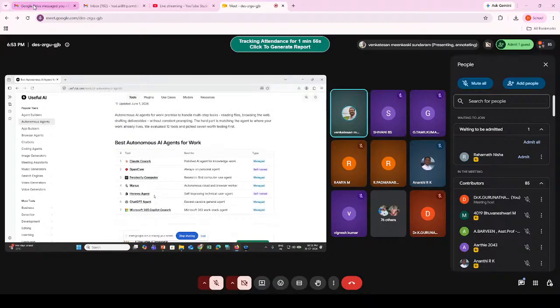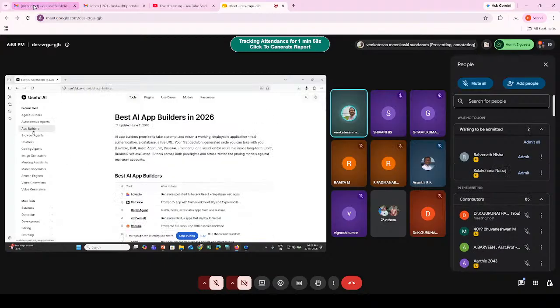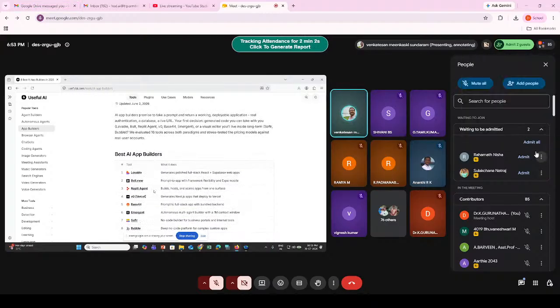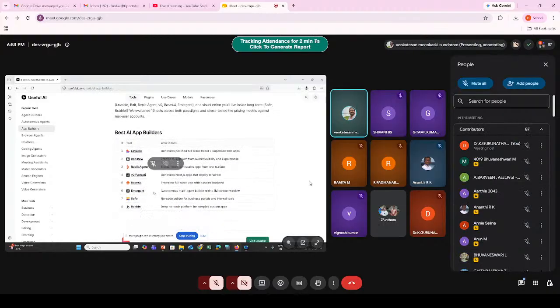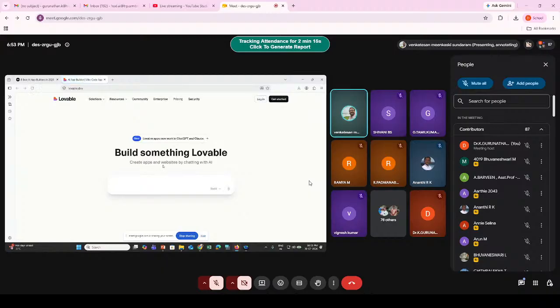There are many like that, such as app builders. If you say, sir, I want to use some AI tools to build apps: Lovable, Bolt.new, Replit Agent, Base44, Emergent. There are many. So what you have to do is click one and check how it is useful, how it is used.